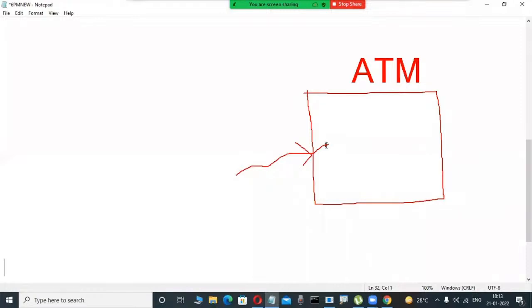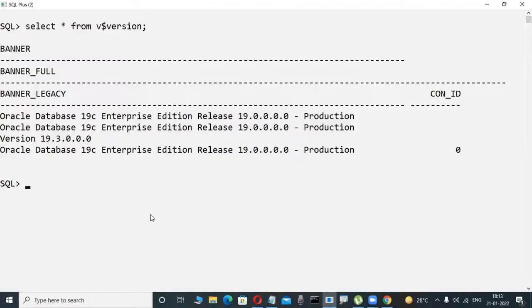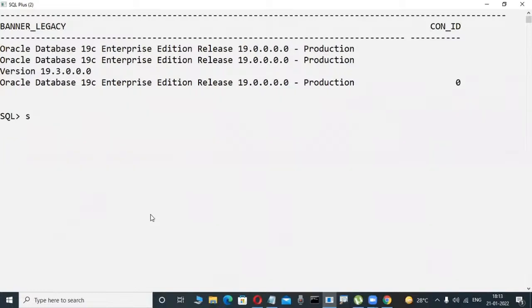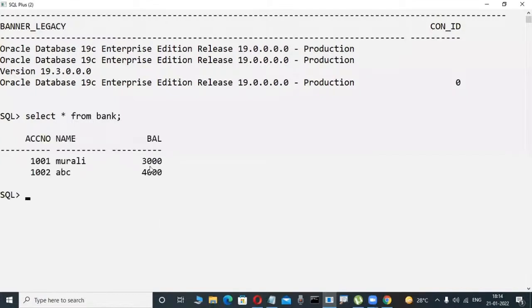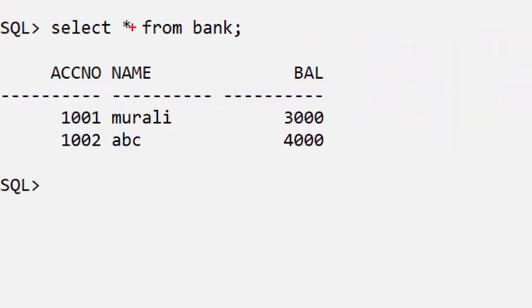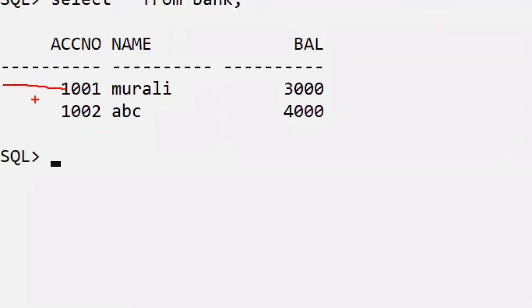Now check it out. Slowly observe the screen. Suppose in this database, for example, there is a table called bank. Just observe the scenario, a very easy way to understand. In a table format only, we store the data in the future. Suppose, for example, this is in a bank, SBI bank. In this bank, this is the data. Observe here, these are columns: account number, name, and balance. These are called columns. Here, these are 1001, and so on. These are called rows or data.